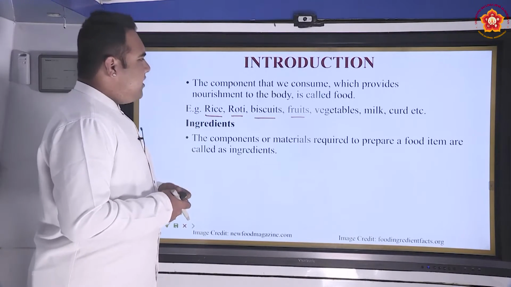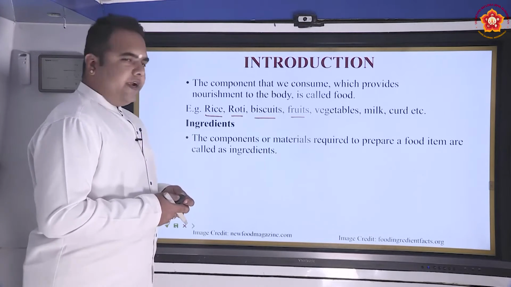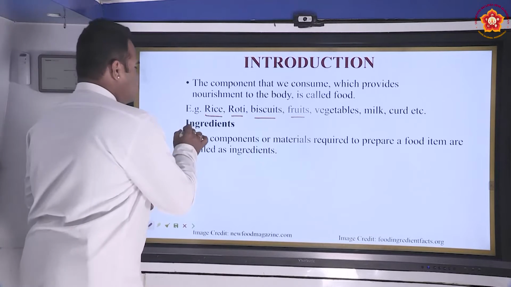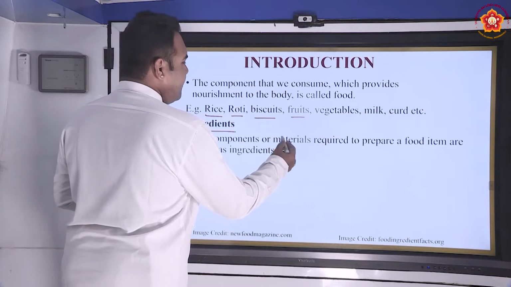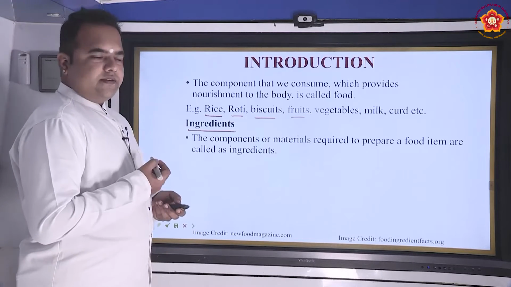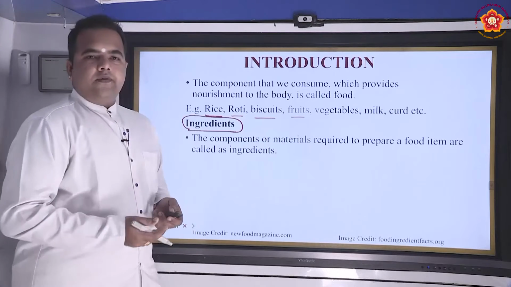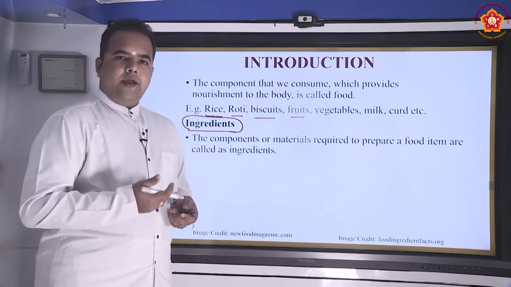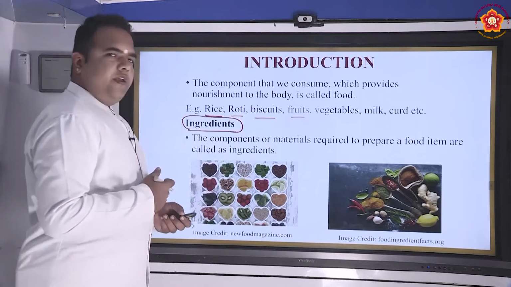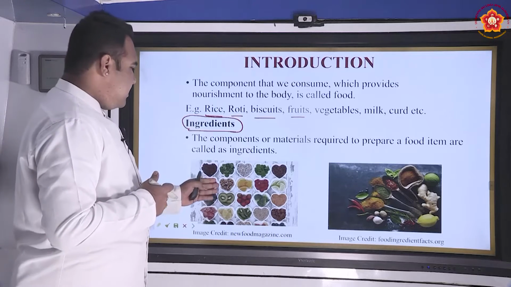Now, having seen what food is, we need to know what materials are needed to prepare a food item. We define the components or materials required to prepare a food item as the ingredients. So ingredients mean all the items we would require to make a particular type of food item. For example, a few ingredients that we use in our daily life have been projected here. You can see the various ingredients.